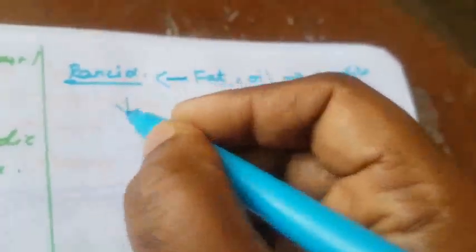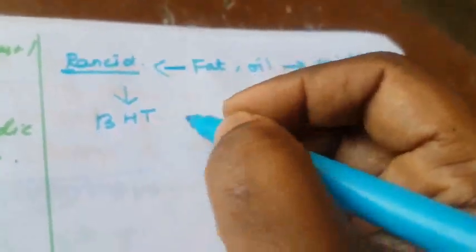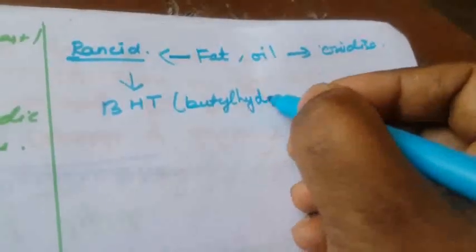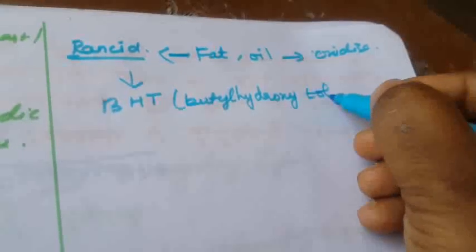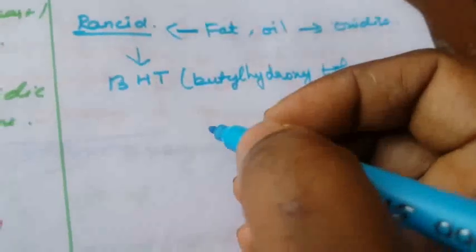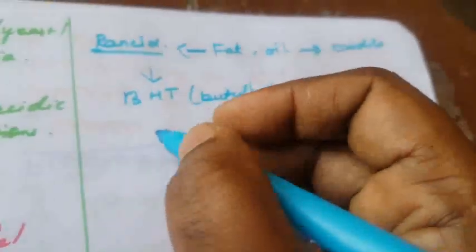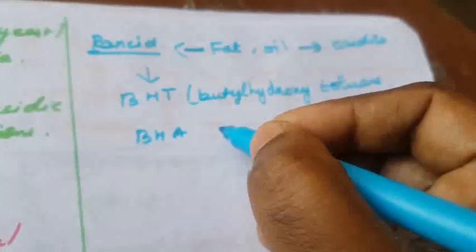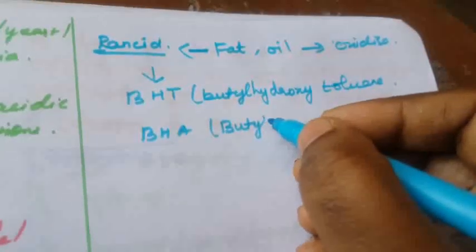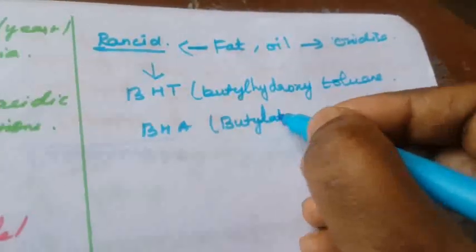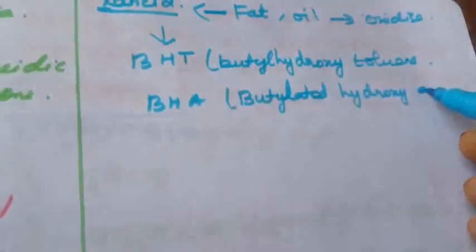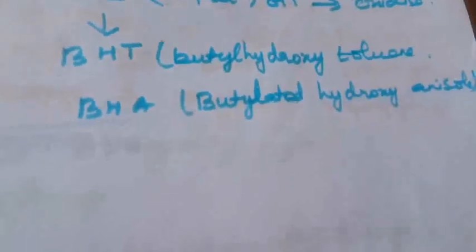So what are the chemicals they are added? The preservatives, BHT. What is BHT? That is butylated hydroxytoluene. Okay, so these are all the chemicals we are adding as food additives. They are generally called antioxidants. Another one is BHA. What is BHA? Butylated hydroxyanisole. Okay, so these are the others.